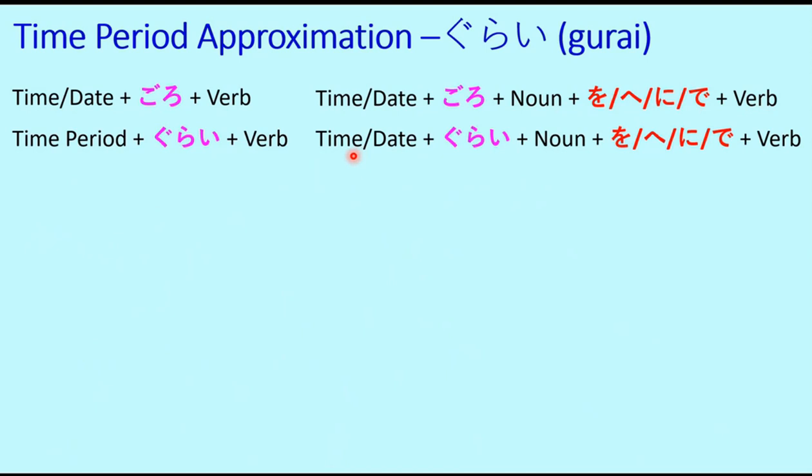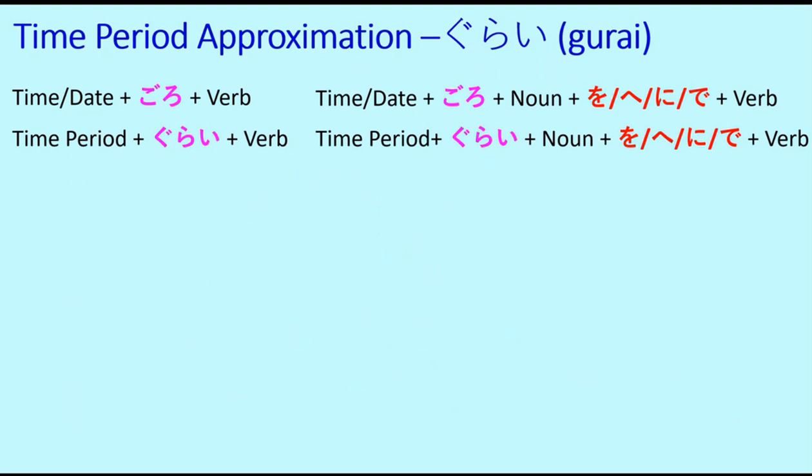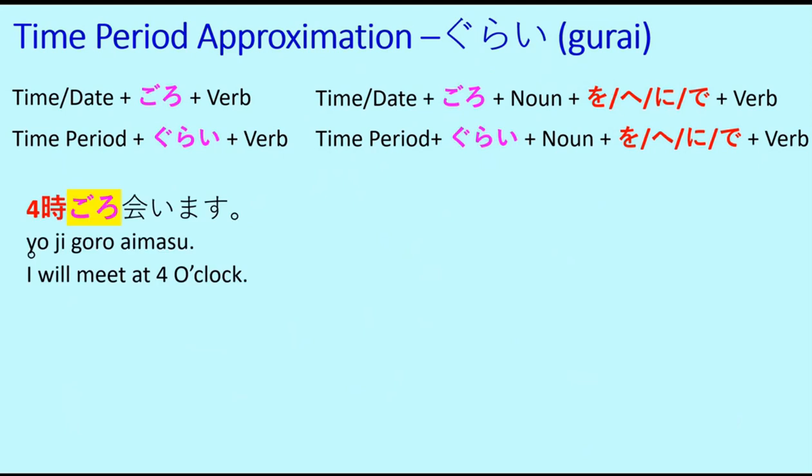And the same is the case for gurai. So this is time period. This is not time or date. This is time period. So time period plus gurai plus noun plus particle o, ni, or de plus verb. So this is the structure of the sentence.